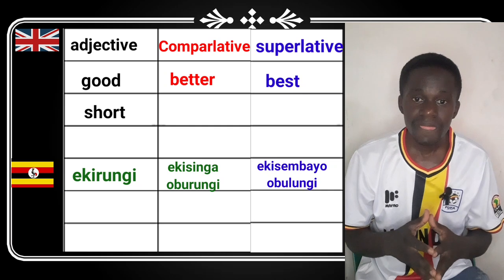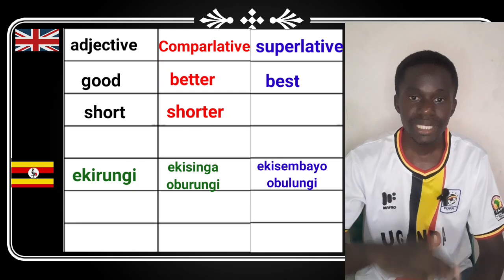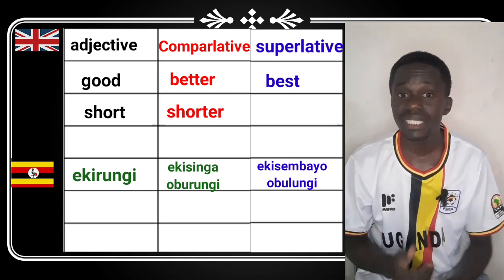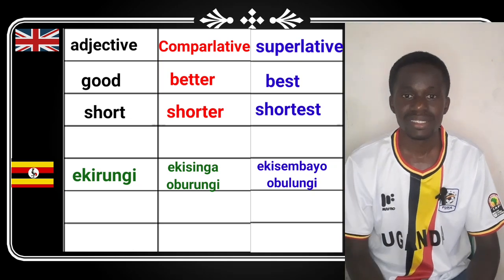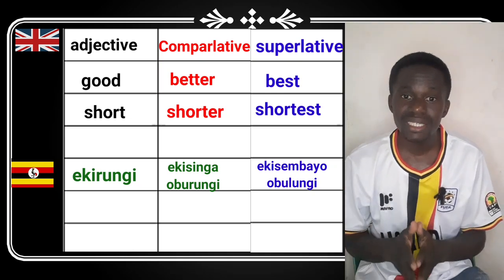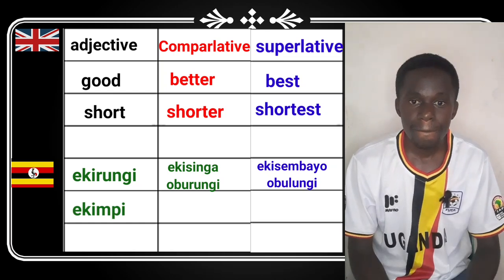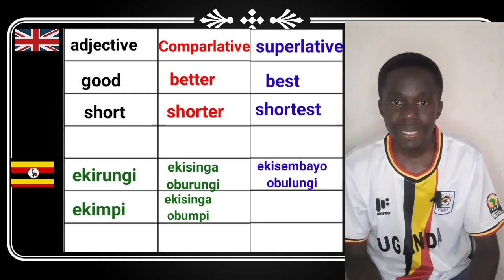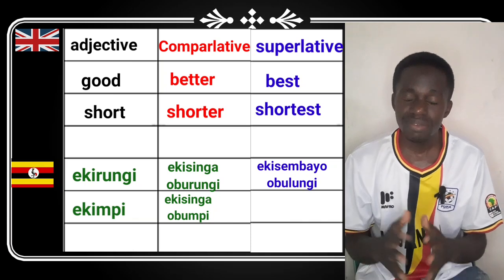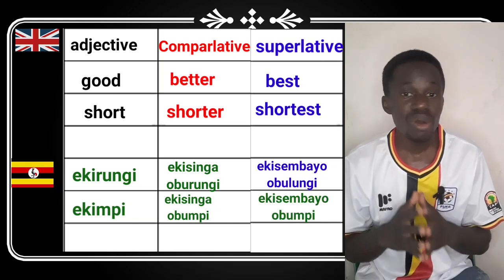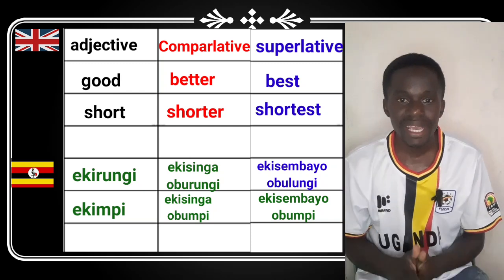Short, and in comparative form, this is shorter, and in superlative form, it is shortest. Okay, and this in Luganda is ekimpi. Short is ekimpi in Luganda. Ekisinga obumpi, that is comparative form, and in superlative it's going to be ekisembayo obumpi. Okay, let's proceed.